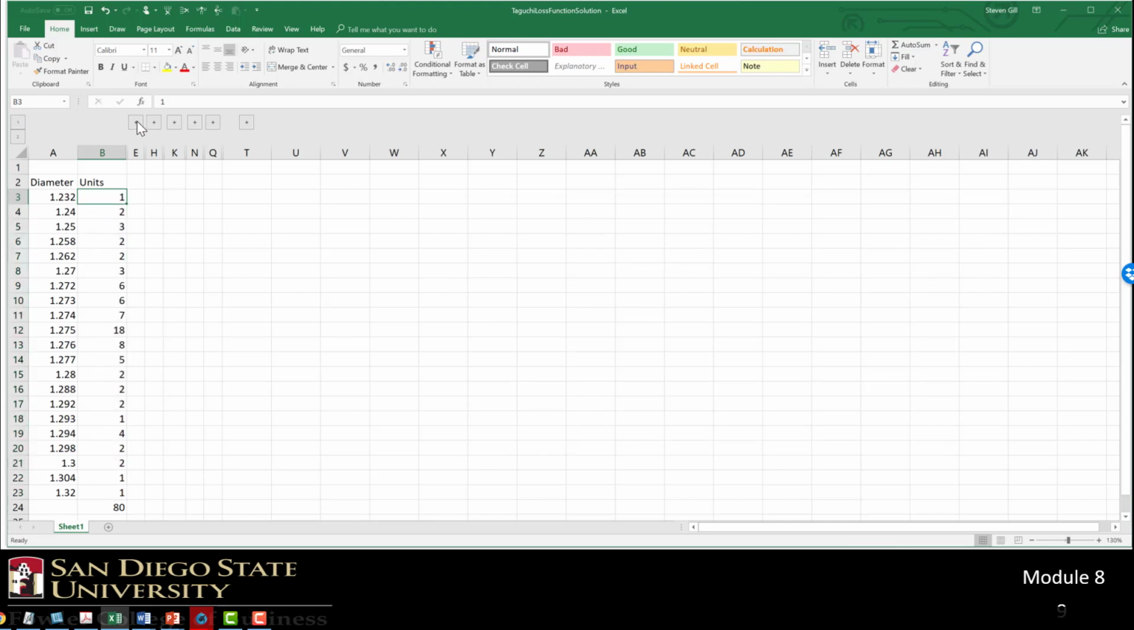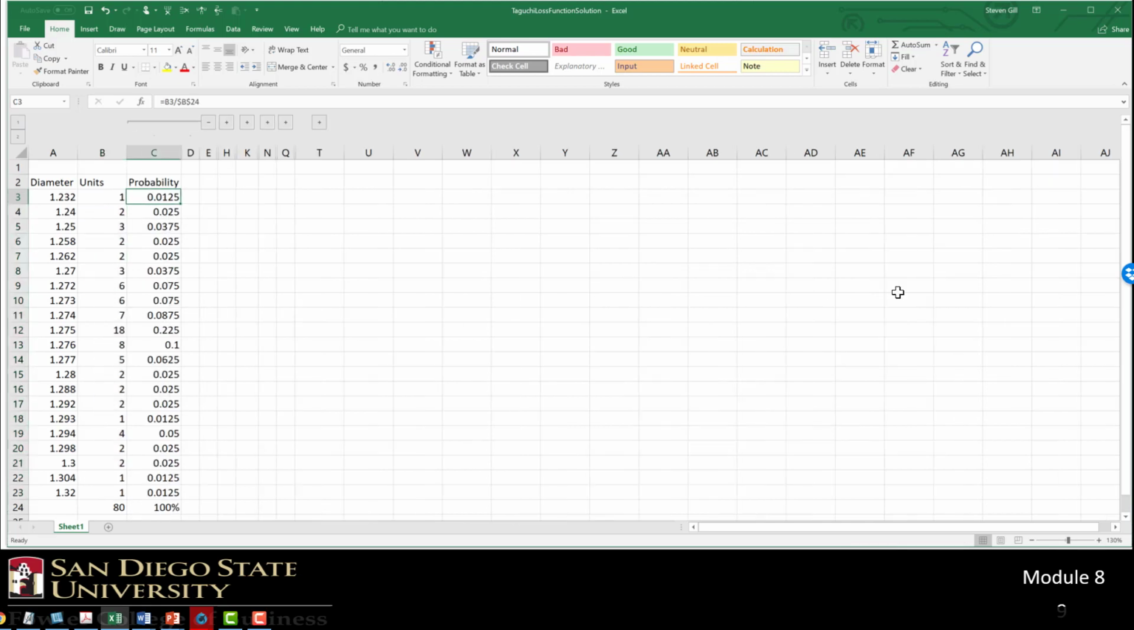Okay, so now the next thing we do is determine what is the probability of having a cylinder of each of these diameters. And that probability is pretty easy to find. It's just the number of units at that diameter divided by the total. So that gives us the probability of getting each size of each one of these.